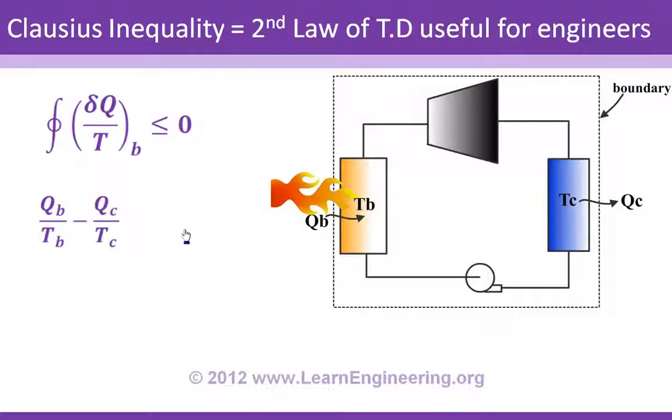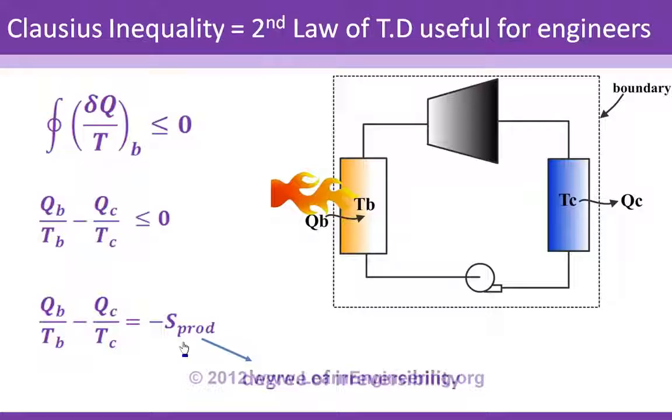And according to Clausius inequality, this quantity should be less than or equal to 0. Here it is. This is the second law of thermodynamics for this system. Now I am applying a small trick to this equation. I am converting this inequality into an equality like this. I am introducing a new term called S production. And the significance of this S production is the degree of irreversibility.